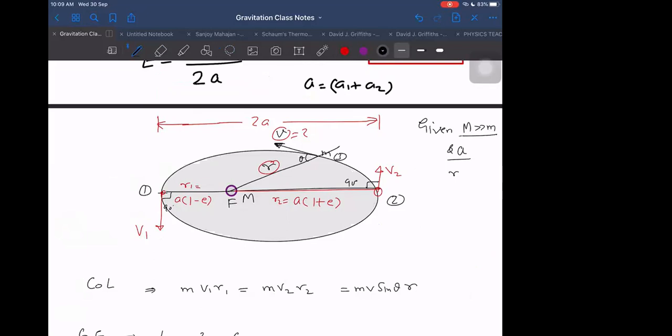At a distance R, we want to find V. The question is this: find V at a distance R. That is our aim. E is not given, only A is given. This is the given information, and from here only we have to get V at a distance R. So the point is to get this.